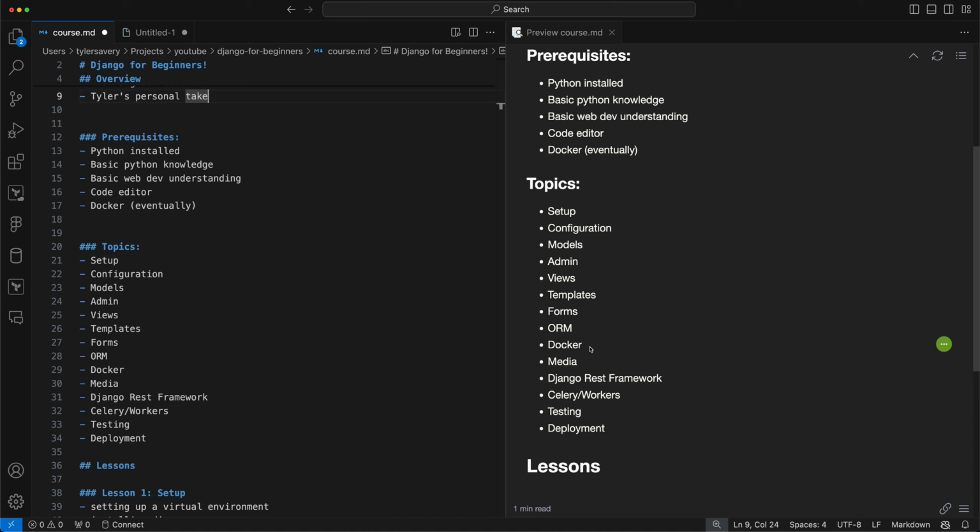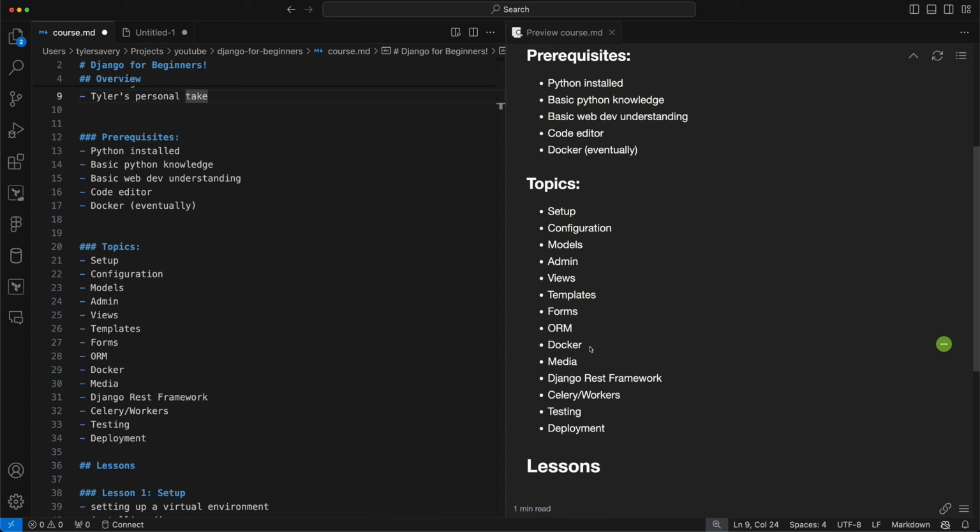We're going to start, and this will be part of this video, just setting up and installing Django. Then we'll be getting into configuration, models, which is where your data and what maps to your database. We'll be talking a lot about the admin, which is a great feature of Django that gives the developer and the staff of the application a way to manage the data and do support for users and all that kind of stuff. So we'll do that. Views and templates, they kind of go hand in hand. You'll see the difference in a bit. As well as forms. We'll touch on that a bit, just being able to actually create a form and submit data to it.